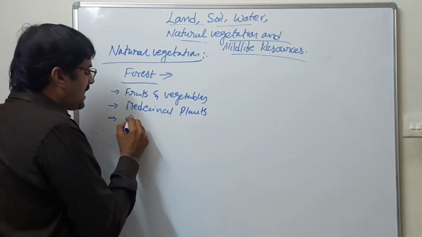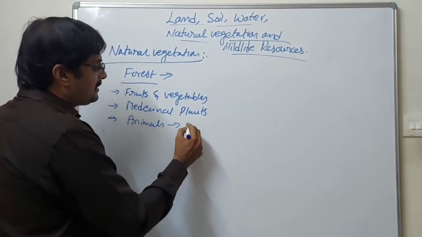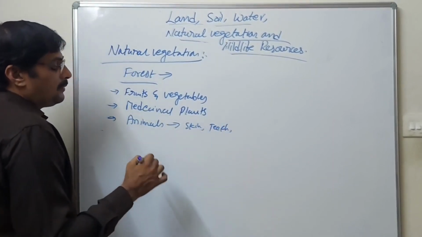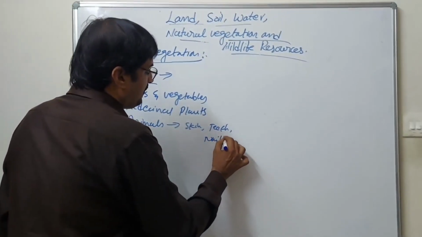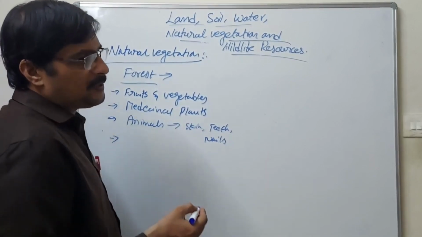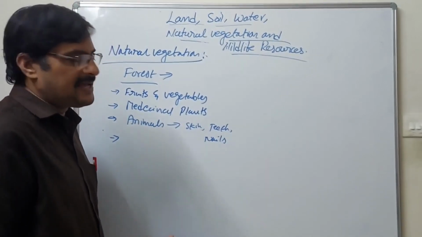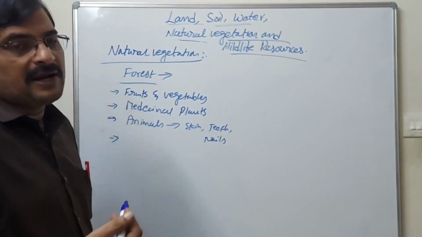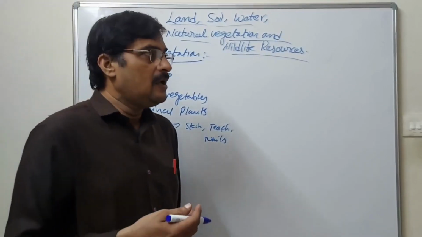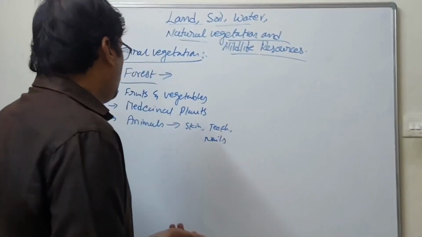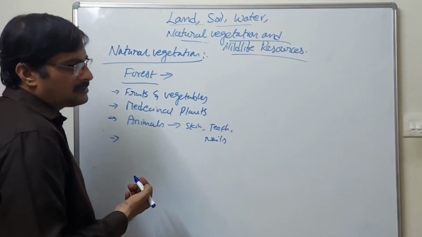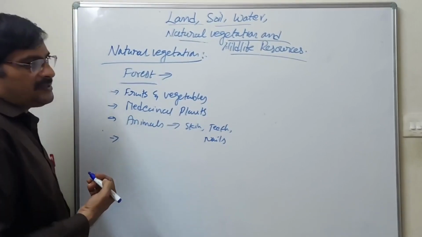and also for animal skin, animal teeth, and nails, which are all important. According to animal production we have leather shoes and leather bags, and we also use ornaments made of teeth and nails, which are very costly in other countries. Not only that, we can get a number of things from the forest area.